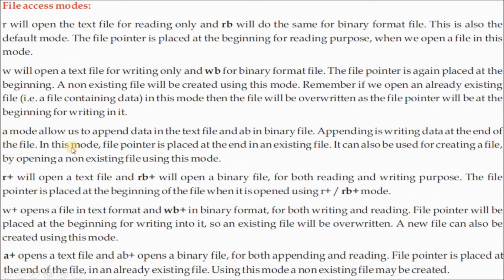A mode follows, as A is used for append purposes. Append means an existing file is there, and you are going to store more data in that existing file. For that, append is used, so A is used there. R plus will open a text file, and RB plus will open a binary file. W plus opens a file in text format, and WB plus in binary format. So what about this practically? When you are going to do all these things, you will understand clearly. A plus opens a text file, and AB plus opens a binary file.